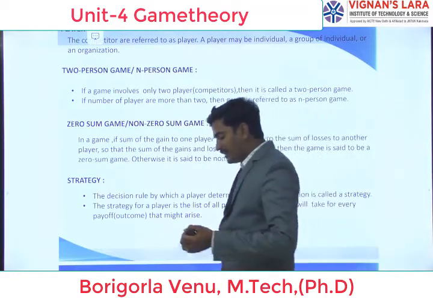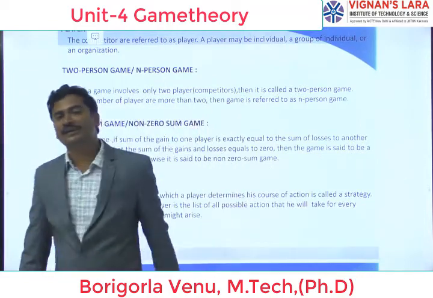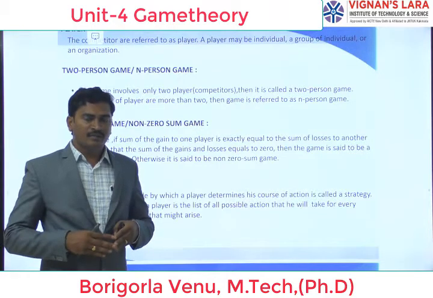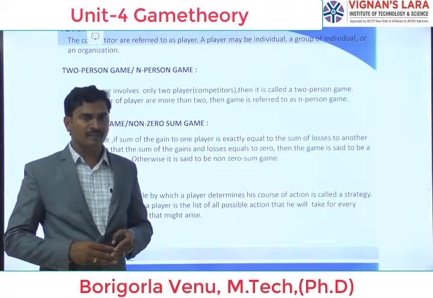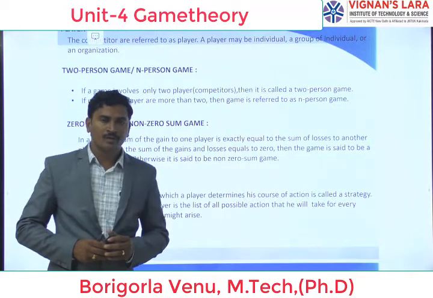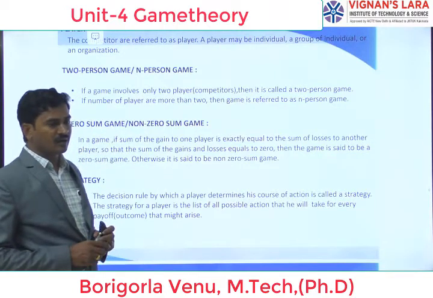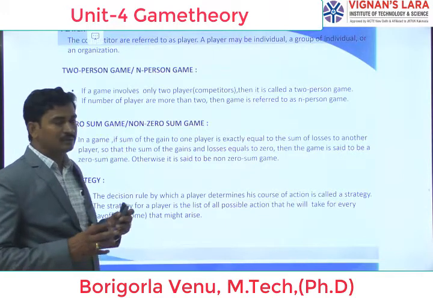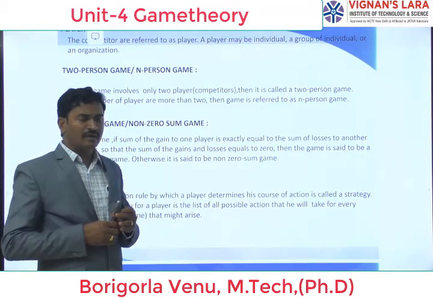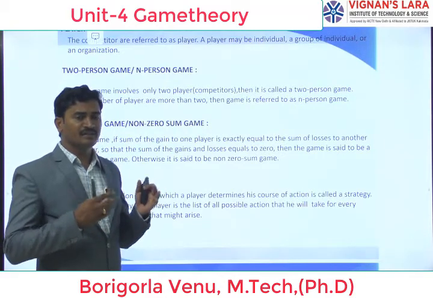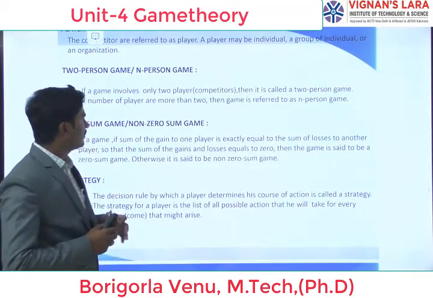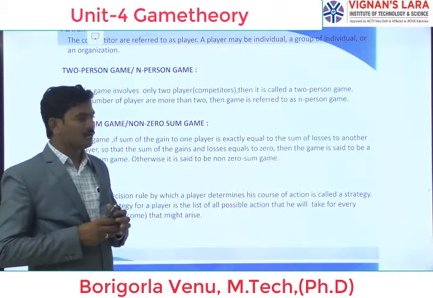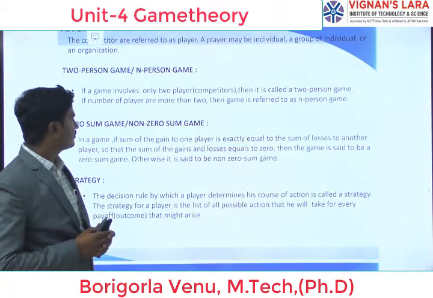If, for example, we take cricket, two teams play the game, and finally one team will win the game. That is called a zero sum game. Sometimes in some games there is no individual player; there are organizations competing against each other. In that case they do not get any winning gains, they get only ranks. So that is called a non-zero sum game.